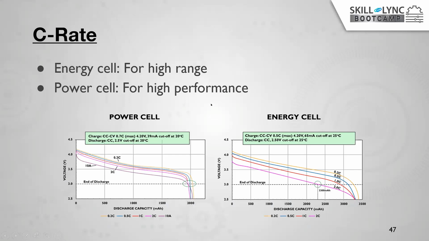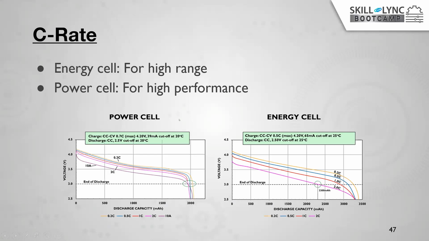So when you charge like this, we can charge fast. So when we are selecting battery cells, we need to take care about whether it is an energy cell or a power cell. That means if it is an energy cell, let's take this red line, which is charging with 1C. Okay, the voltage of this battery is slowly decreasing. How much time did it take? How many ampere hours were given? Nearly 3200 milliampere hours, right, to completely discharge from 4 volts to 2.5.